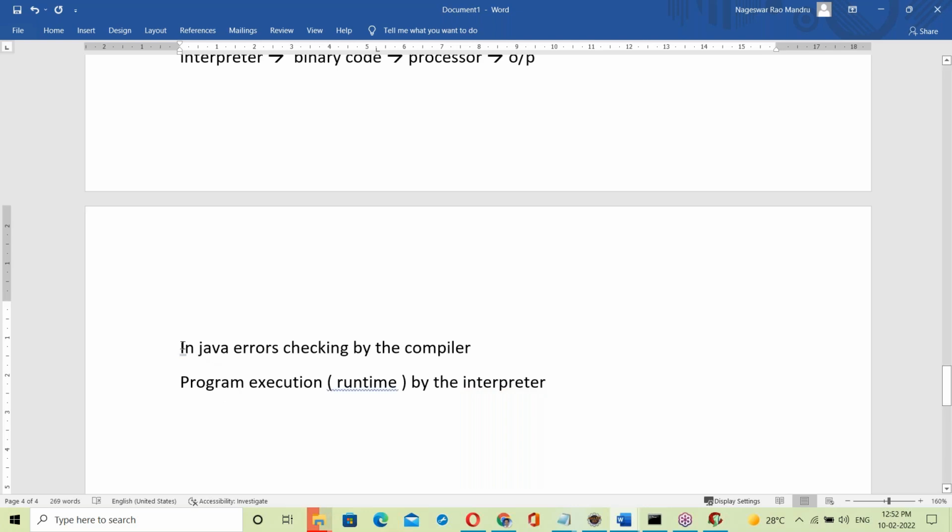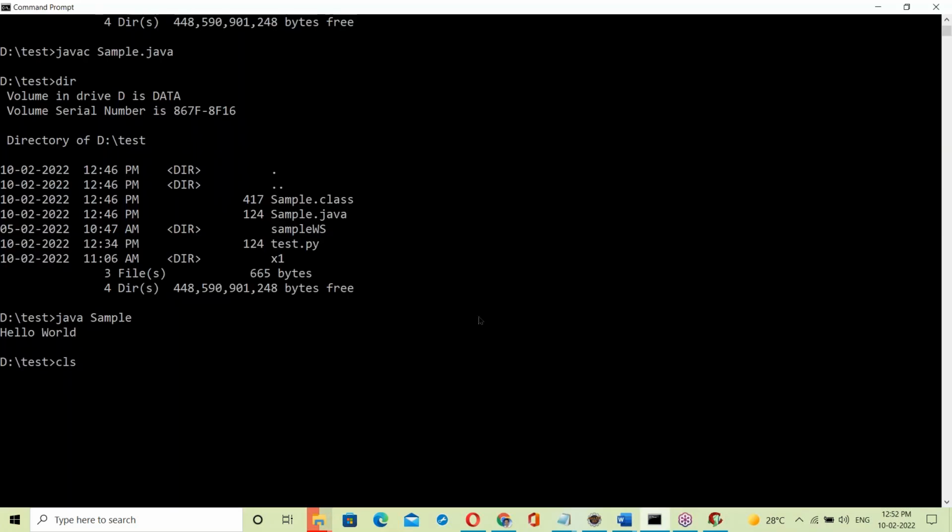Errors are checked by the Java compiler. If there is no error, it generates the .class file. Then program execution happens at runtime; the program is run by the interpreter. So first javac compiles, after that java Sample executes. This is the compiler, this is the interpreter. That's it.